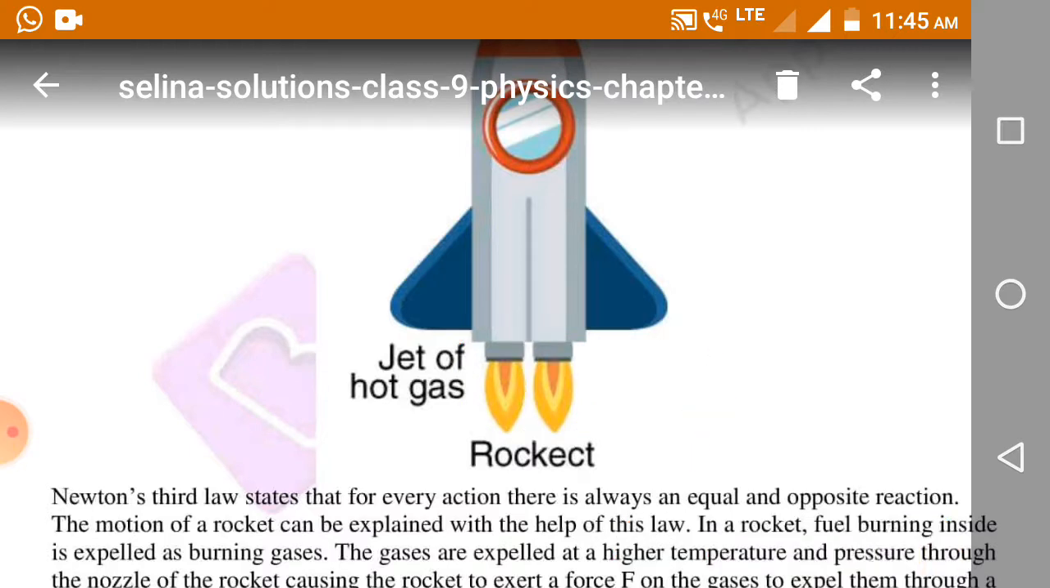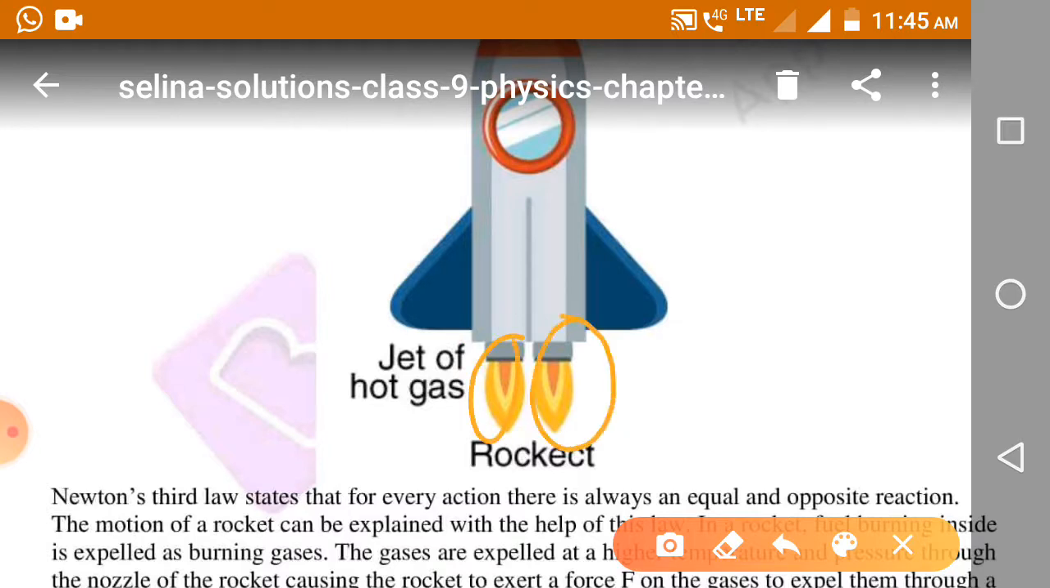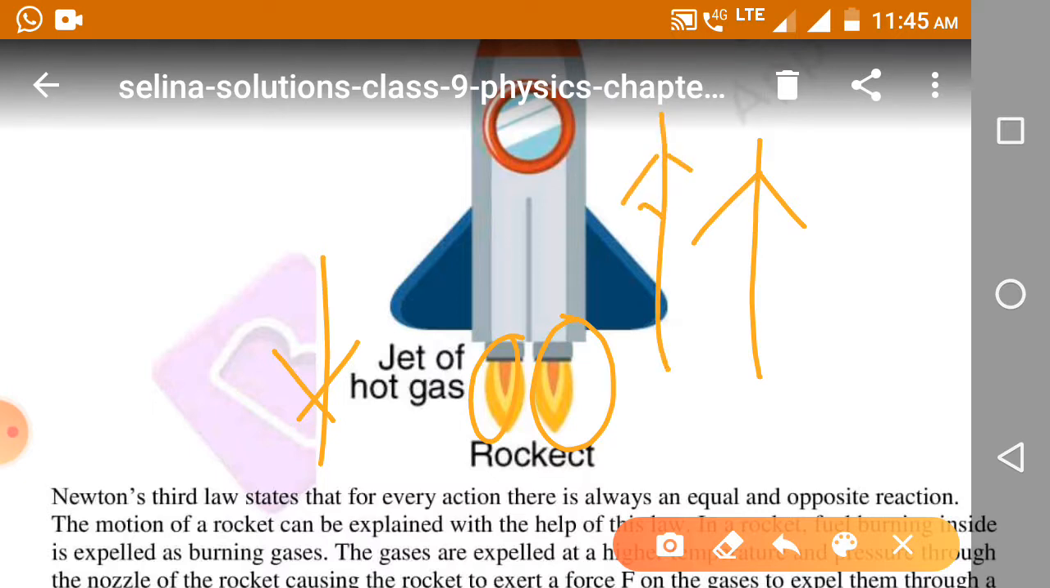Whenever the gases are released by the nozzles, they exert a pressure, and pressure is nothing but the action of force on a unit area. Whatever action is done in the downward direction, the same reaction is in the upward direction, and the rocket will go upward.